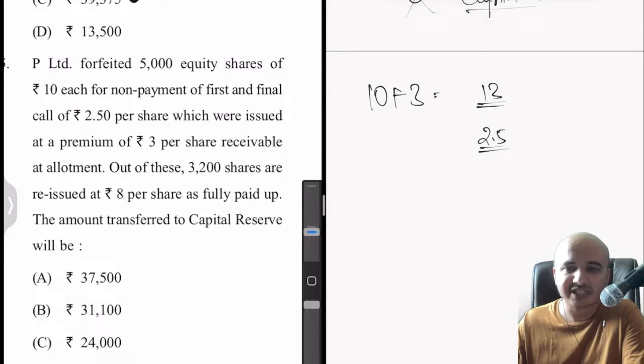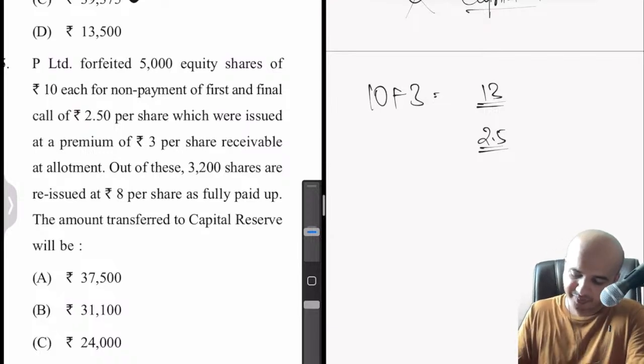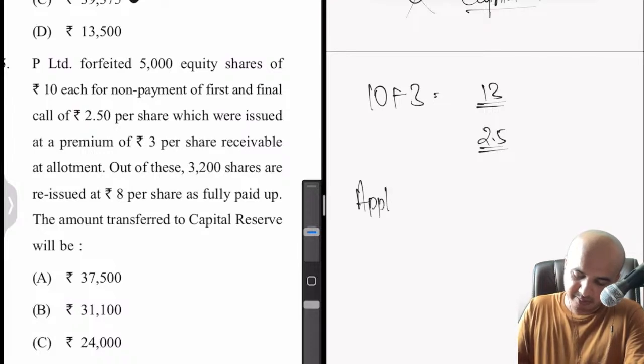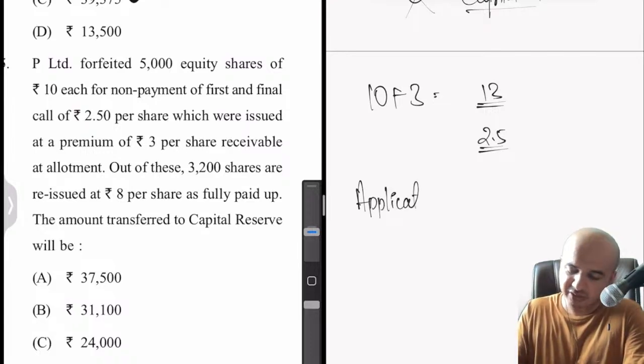So now what we have to do here is calculate how much is the money which we have received. We have received application and allotment, which also contains the premium. The only thing which he has not paid here is the first and final call for those 5,000 shares. Okay, fine. So now application money. How much is the application money? First let us do this math.